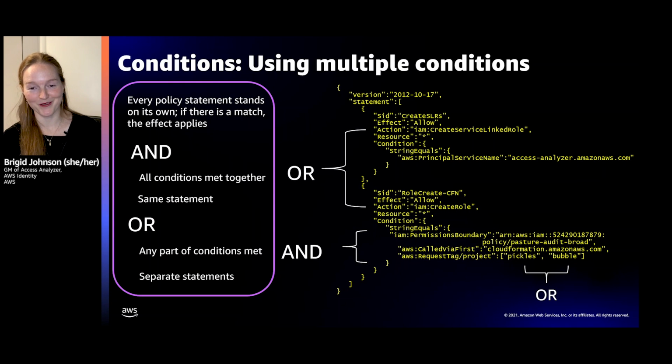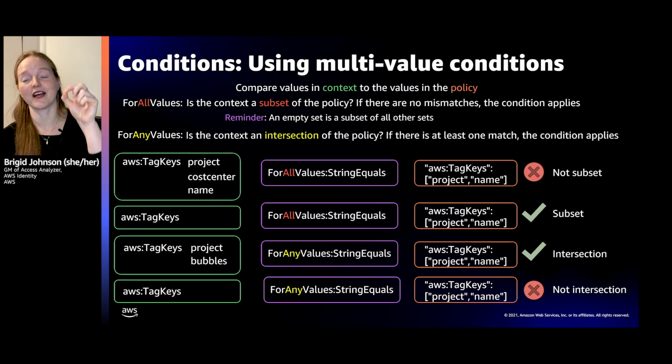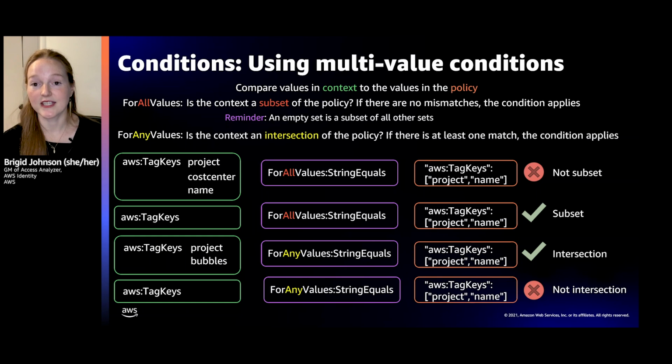So let's talk about those. A multi-value condition key is when, for that condition key, there are multiple values. So in the context for aws:TagKeys, it says project, cost center, and name. That means that you're trying to tag with all three of those. Multi-value condition keys are documented. They usually end in S, and they are specified in the AWS documentation. So only when you have a multi-value condition key do you want to use ForAllValues or ForAnyValue. And here's the reason why.